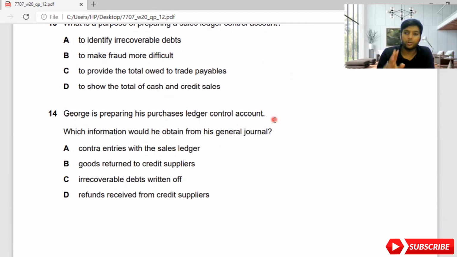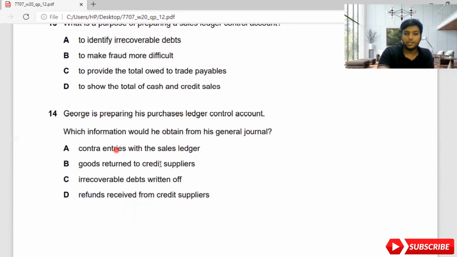So as I taught you, there are three types of journals, three types of entries: the nominal or general journal, the general ledger, the nominal ledger, the sales ledger, and the purchase ledger. Now they are not speaking about ledger; they are speaking about general journal. So you are preparing a purchase ledger control account. Which information will be helpful from the general journal? That's what they are trying to ask.